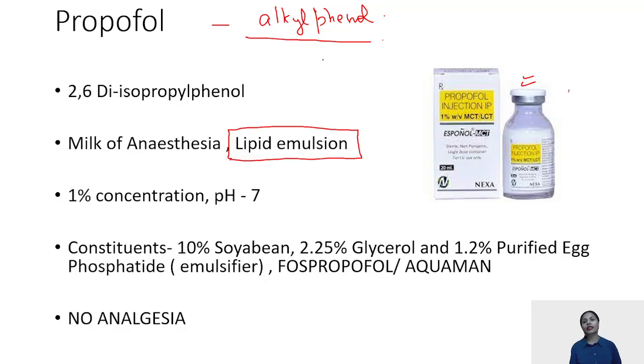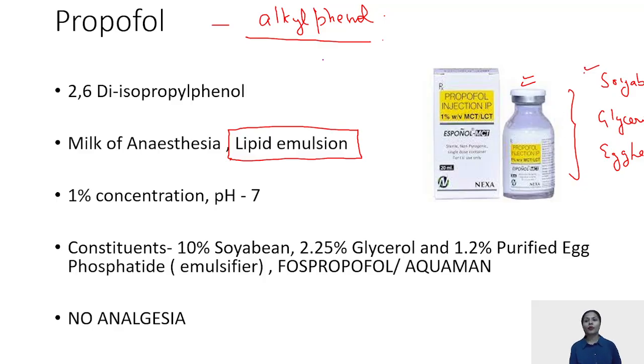This propofol is constituted of soya bean 10%, glycerol 2.25%, and lastly egg lecithin, which is 1.2%.